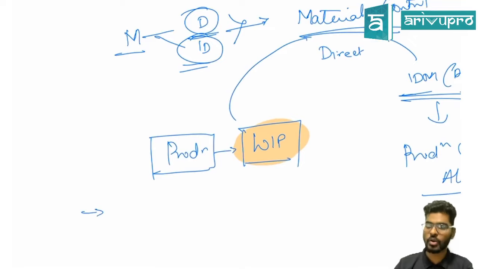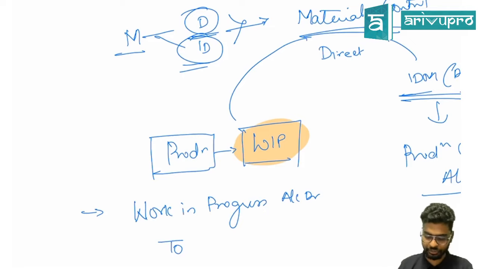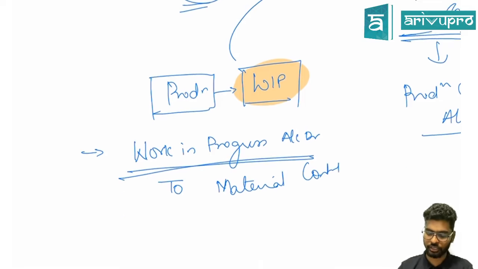For the first case, when direct materials are issued for the production, the journal entry will become work in progress account debit to material control, because the receiving department is work in progress.